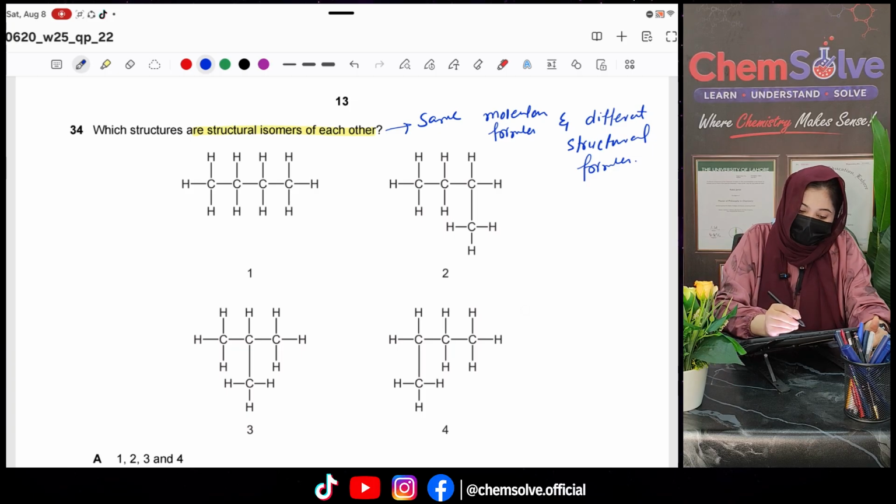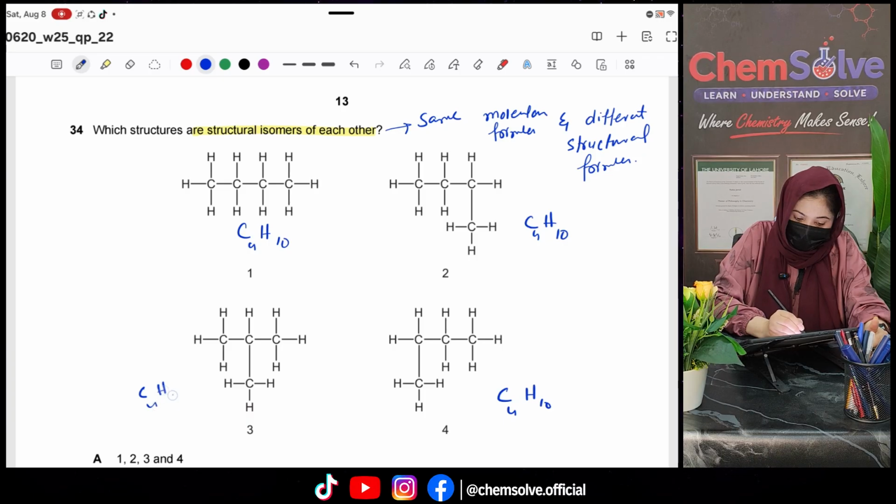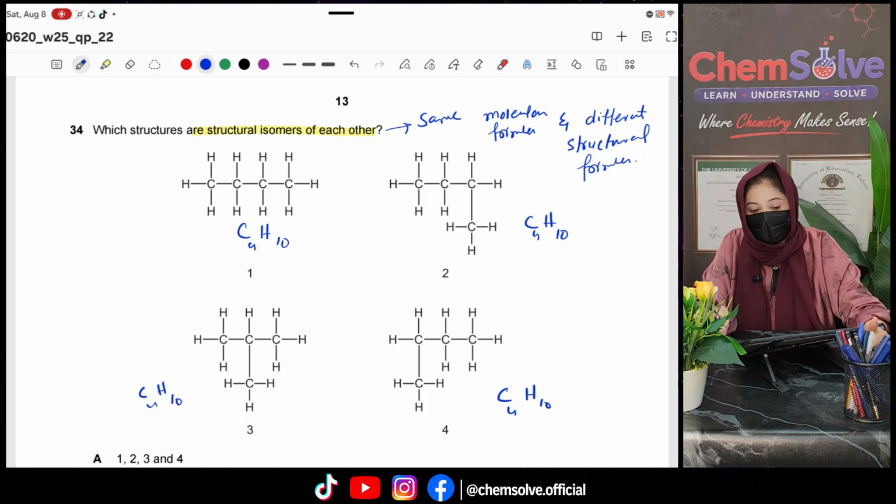Okay, so there are 4 carbons here, and 1, 2, 3, 4, 5, 6, 7, 8, 9, 10 hydrogens. So this is C4H10. This is also C4H10. This is also C4H10, and this is also C4H10. So right now we cannot decide. Now we have to look at the structure.